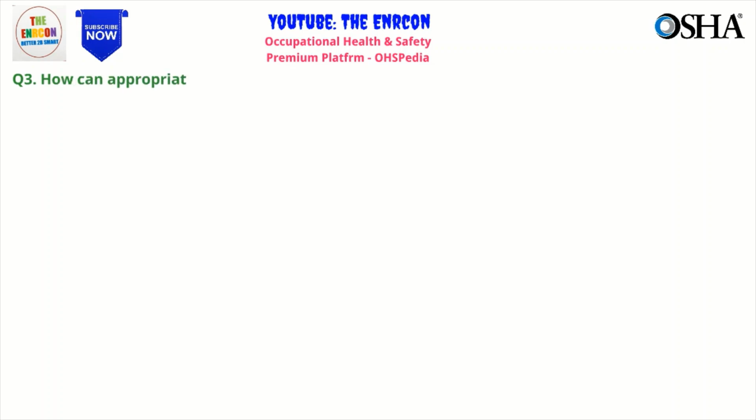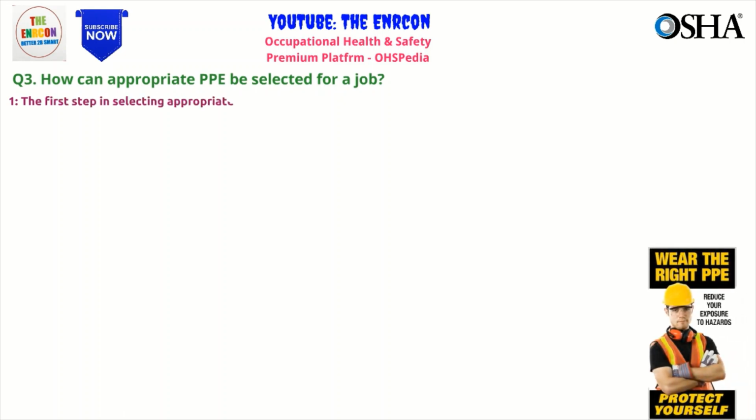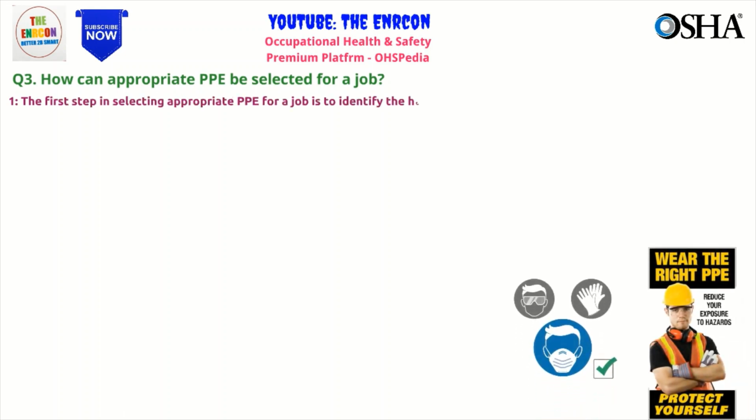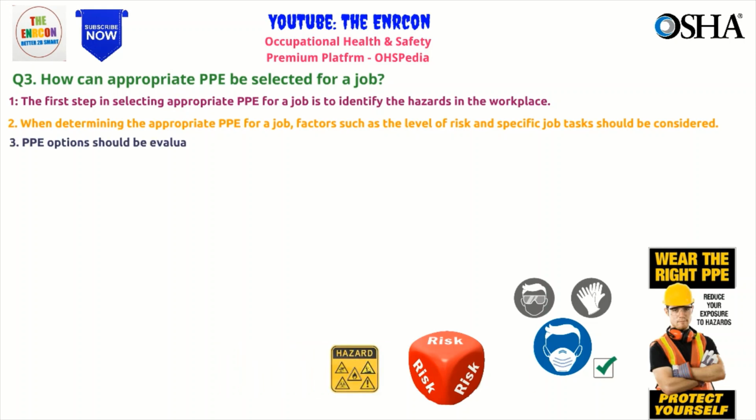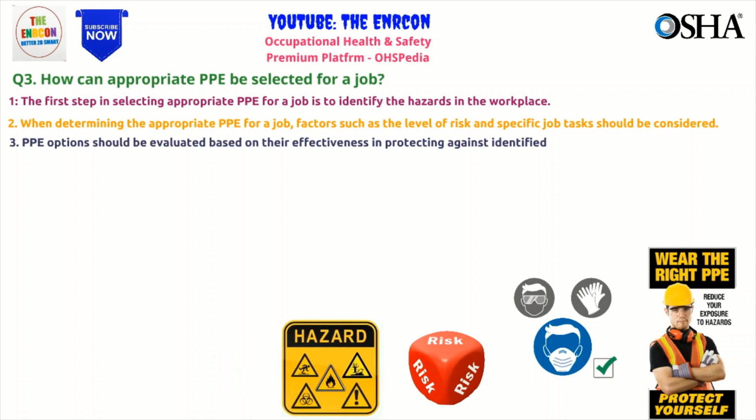Q3. How can appropriate PPE be selected for a job? 1. The first step in selecting appropriate PPE for a job is to identify the hazards in the workplace. 2. When determining the appropriate PPE for a job, factors such as the level of risk and specific job tasks should be considered. 3. PPE options should be evaluated based on their effectiveness in protecting against identified hazards, as well as factors such as comfort and ease of use.